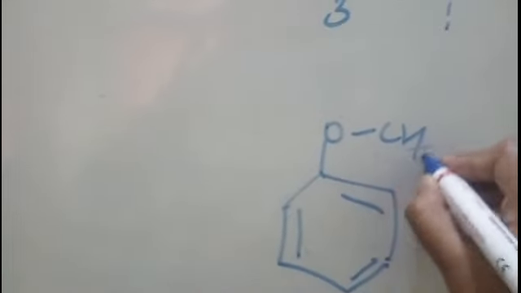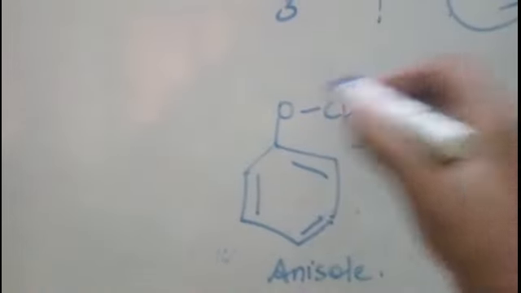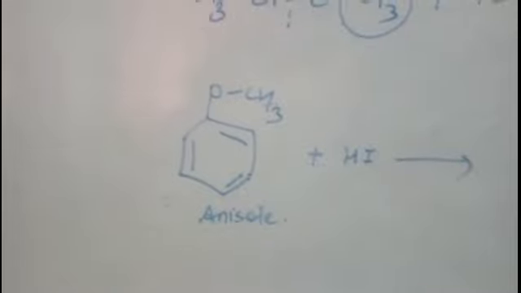Suppose you have an alkyl aryl ether, such as anisole, an aromatic ether where one is the aromatic group, right? Now in this case, if you react it with HI, from where does the reaction take place?